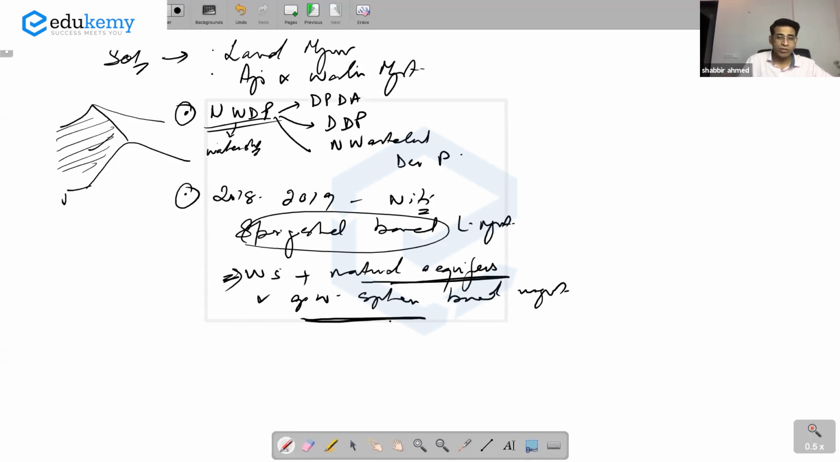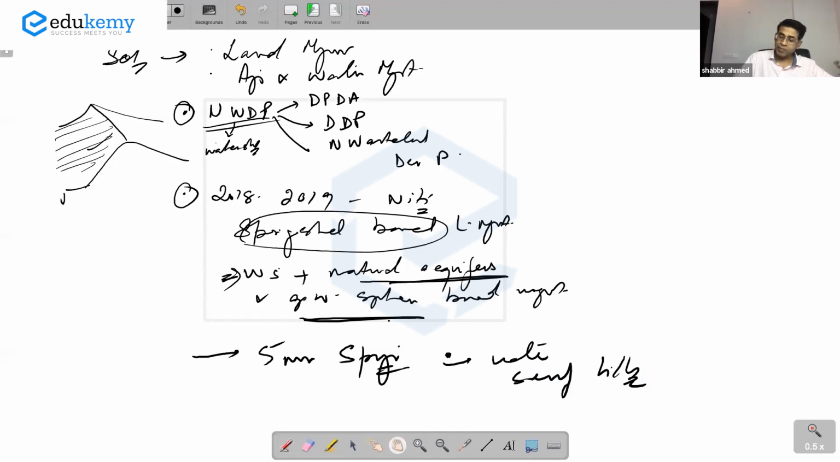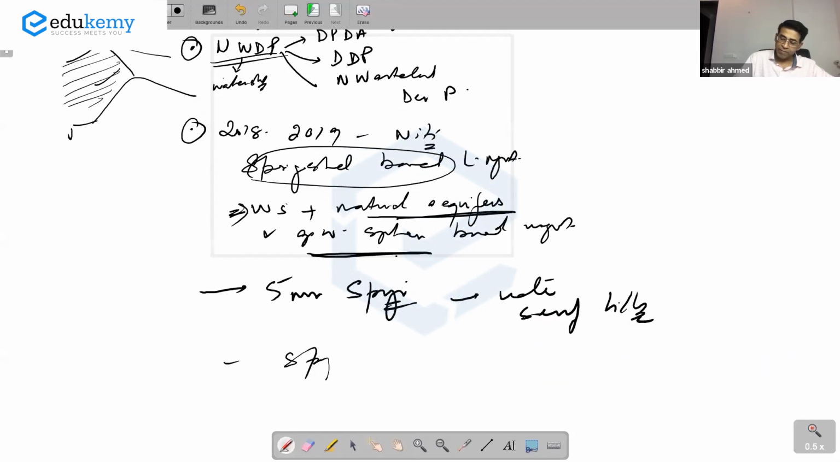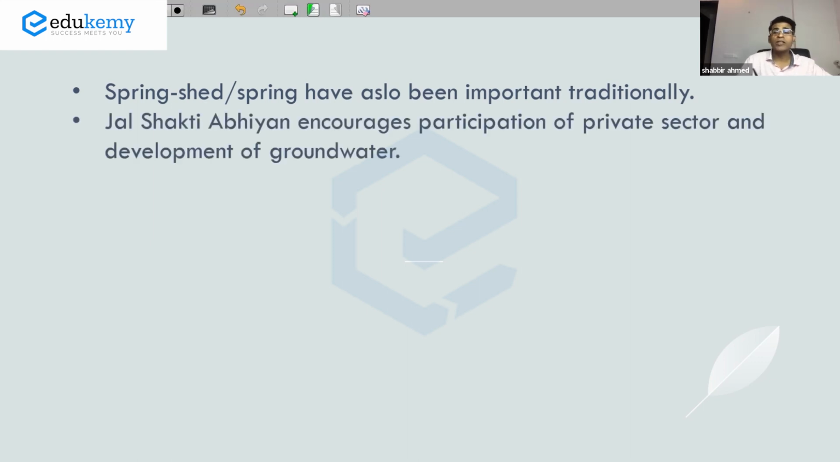the water resources. So spring shed जो है, नीति आयोग कह रहा है कि India has approximately 5 million springs and they contribute a fair amount of water security for the hills. And the spring sheds or springs have also been important traditionally. Traditional water resources हैं, spring shed. So we want to integrate spring shed based development into the watershed program.